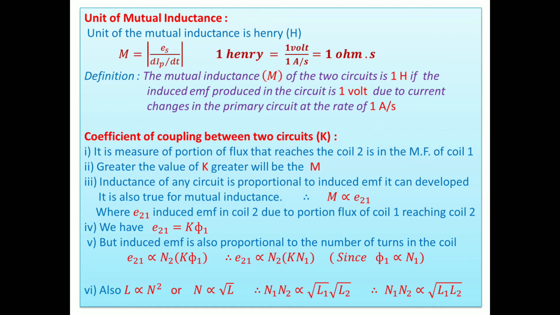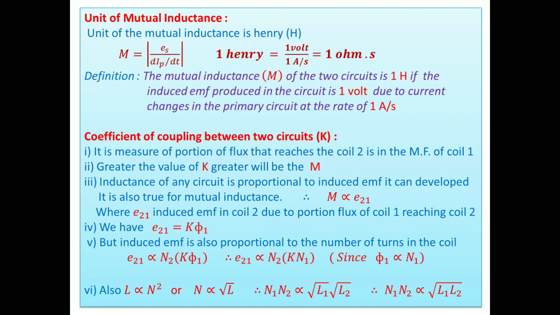Then the unit of mutual inductance. Say M equals E_S upon dI_P/dt. Again E_S is in volt and the rate of change of current is in ampere per second. So 1 Henry equals 1 volt per 1 ampere per second. That means the mutual inductance of the two circuits is 1 Henry.